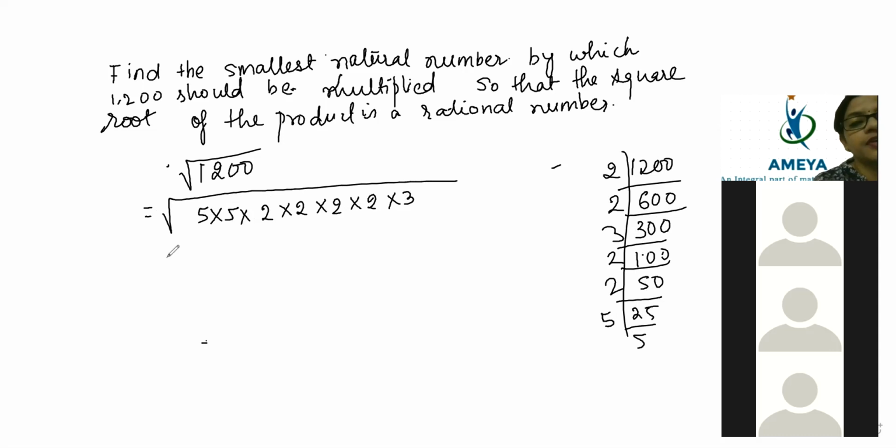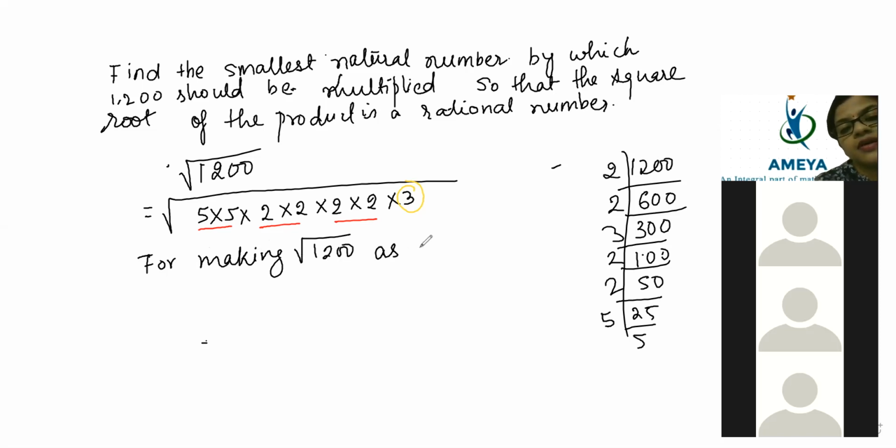So we will write and then represent it nicely. For making root 1200 a rational number, what is missing? 3 is missing.